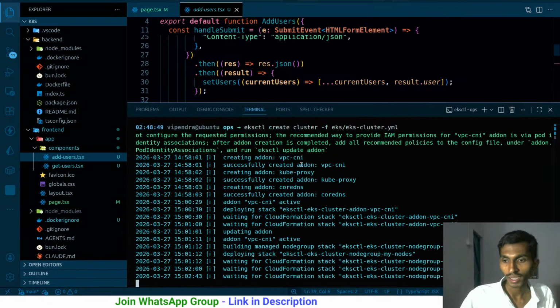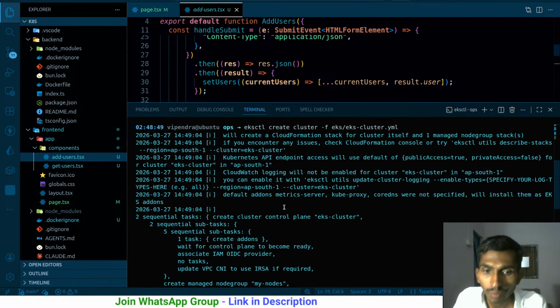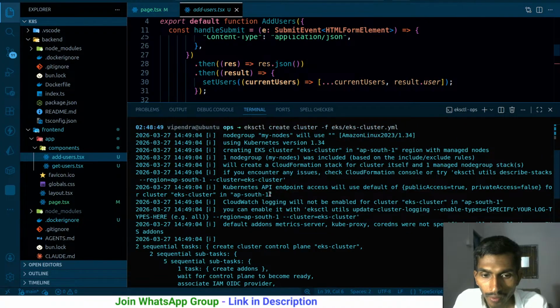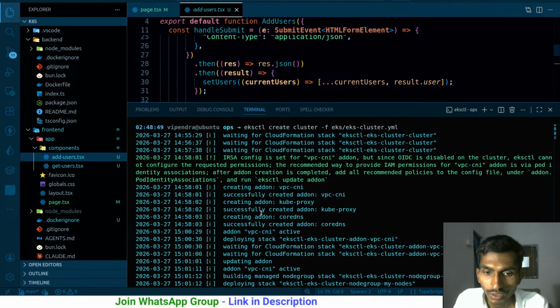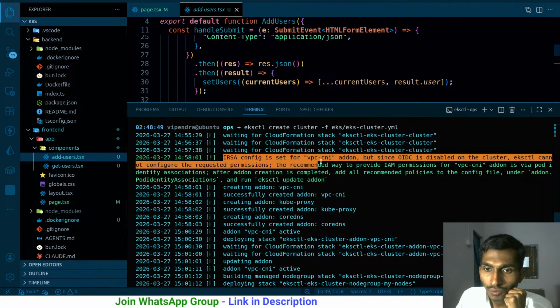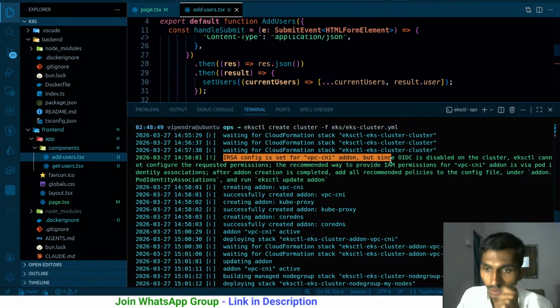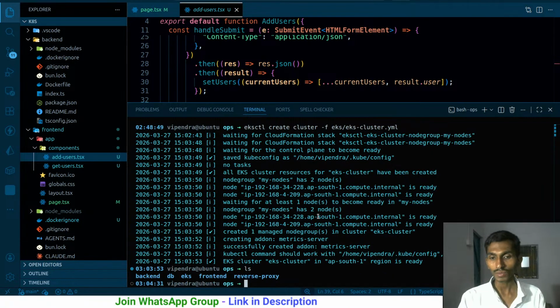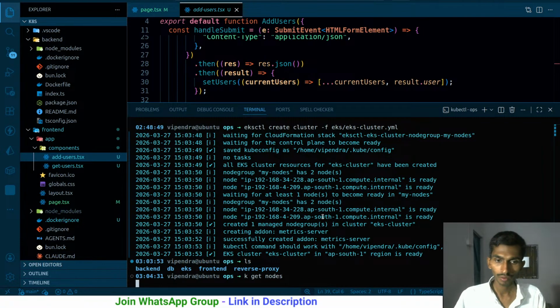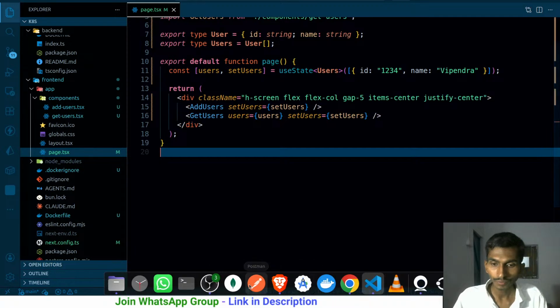But before that, I need to wait for this. Hopefully it's gonna be created very soon. It hasn't been created yet, but let's see how many things have been done here. So waiting, deploying EKSCTL cluster. Why is this IRSA config set for the VPC CNI add-on, but since OIDC is disabled? How is this disabled? It's not disabled on the cluster. EKSCTL, I say K. So right now I should be getting nodes. If I get ready, so this particular thing is done.